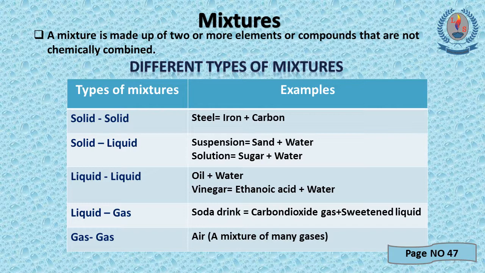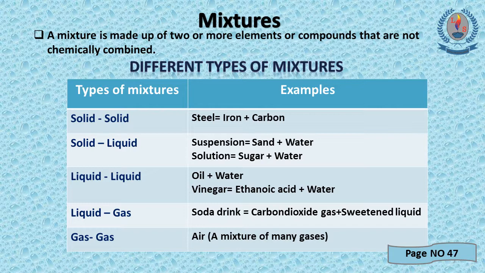Third one, liquid mixture. The first one is oil plus water. Oil is not dissolved in water, but it is also a mixture. Second one, vinegar. For producing vinegar, ethanoic acid and water are needed. Ethanoic acid plus water, the mixture is vinegar.